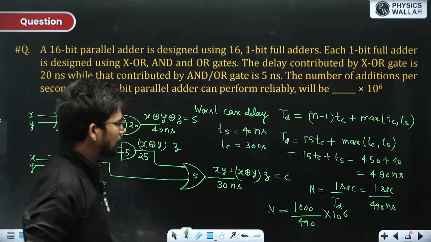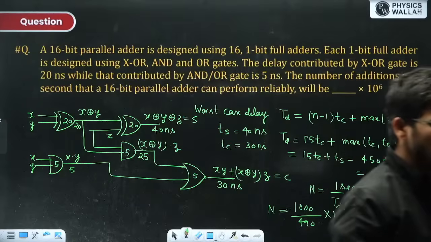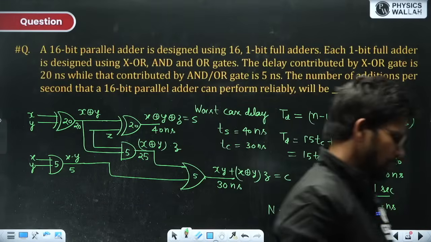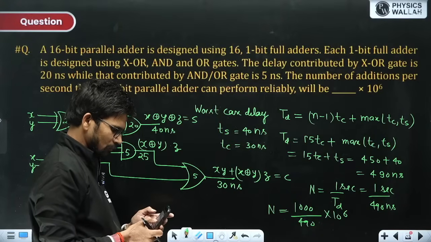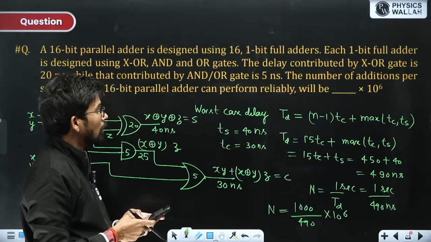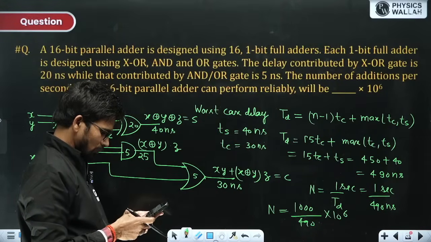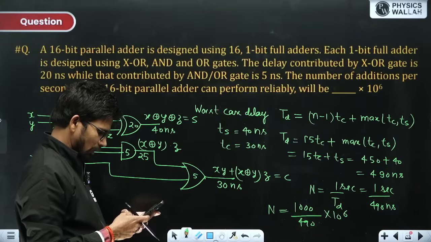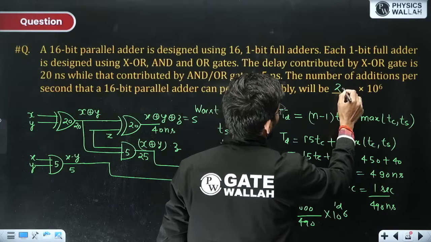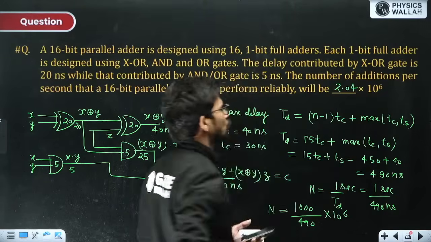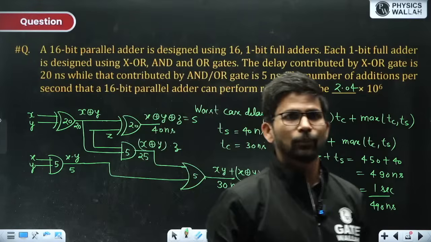So this will be 100 divided by 49, that is approximately 2 point something. 100 divided by 49 is 2.04. So approximately 2. 2.04 is the right answer. Got the point?